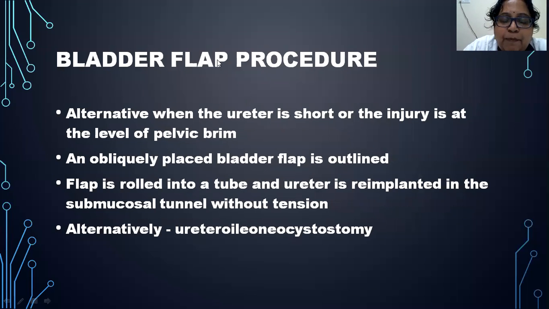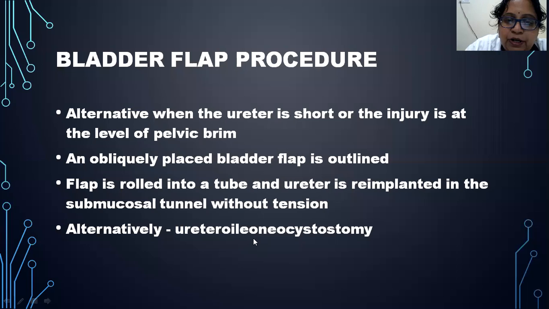What is the bladder flap procedure, which is also called the Boari flap, B-O-A-R-I? It is named after the scientist Boari. It is done when the ureter is short or the injury is at the level of the pelvic brim, where an obliquely placed bladder flap is outlined. It is rolled into a tube and the ureter is implanted into the tube, which will form the submucosal tunnel. This is sutured without any tension and is now placed in the bladder.